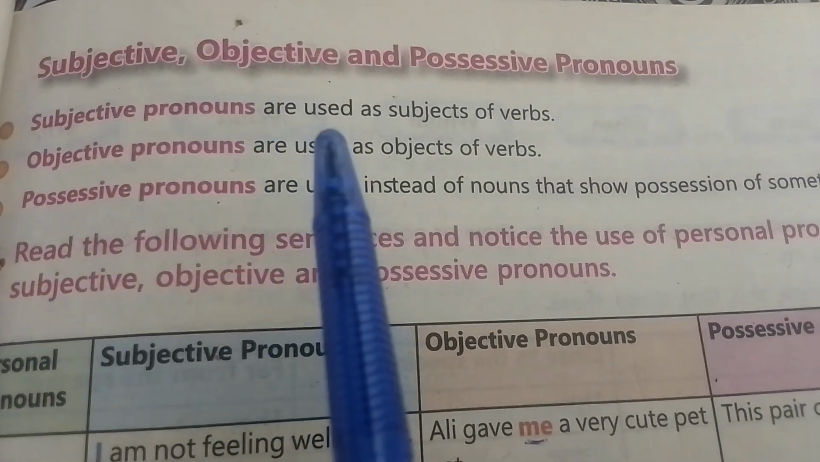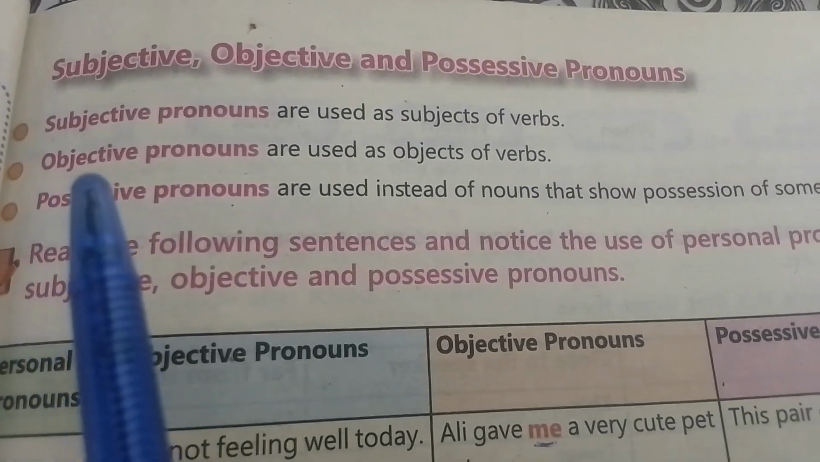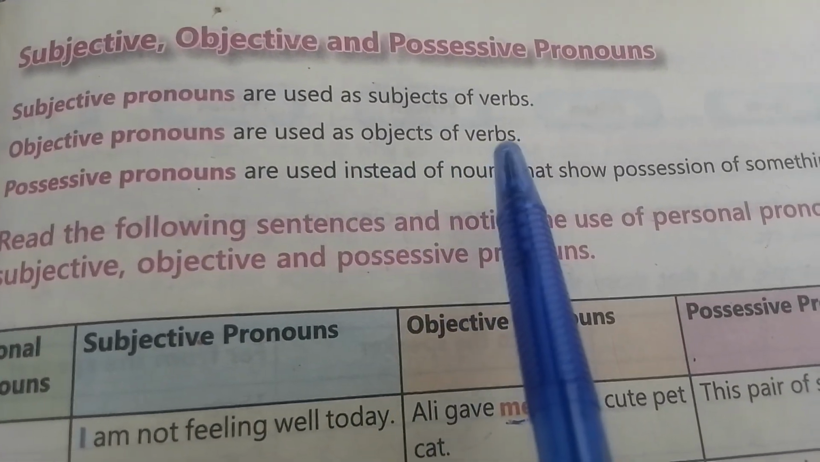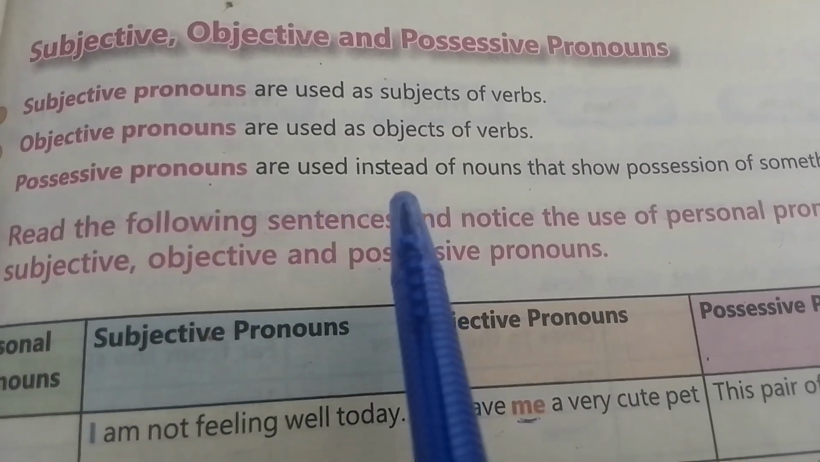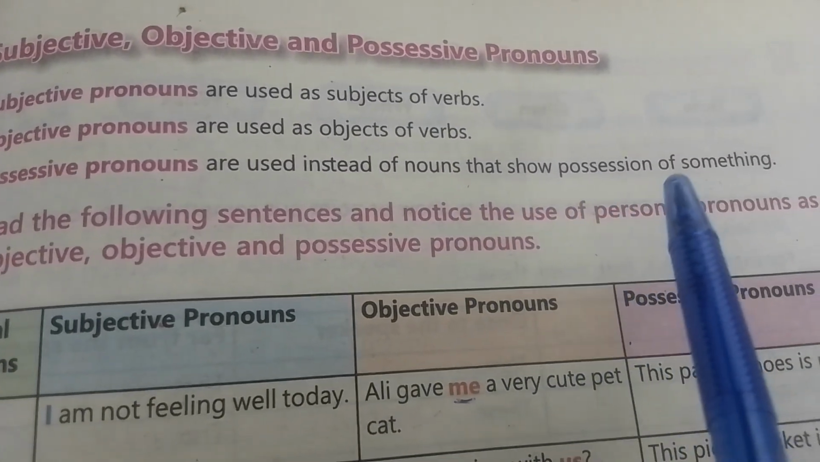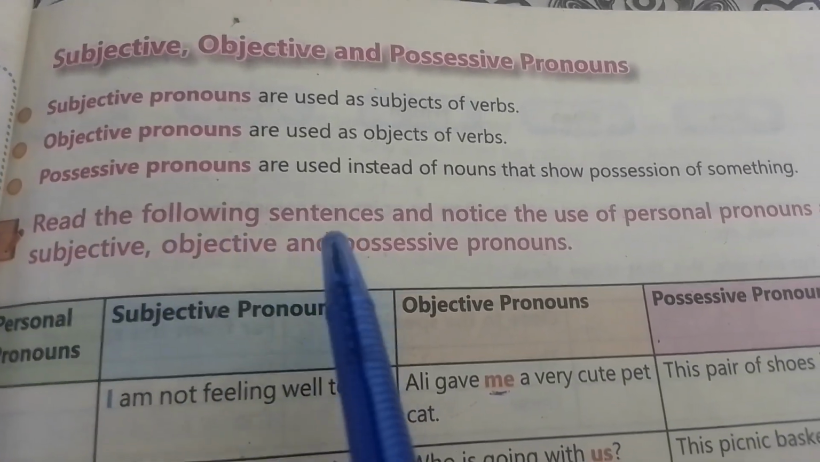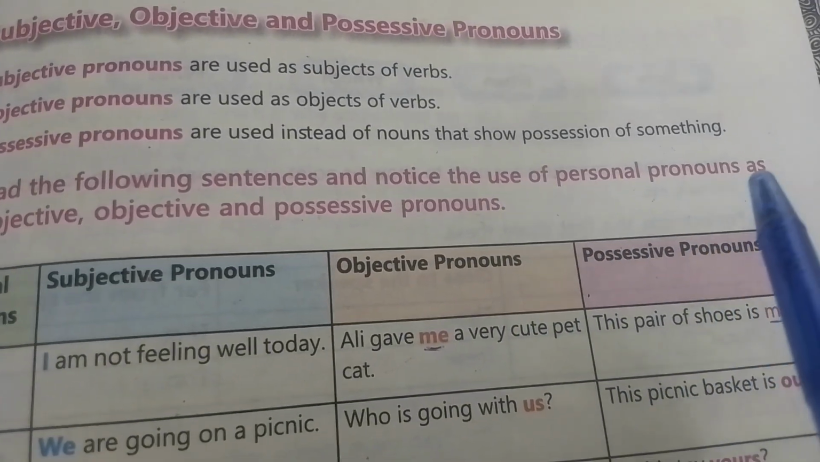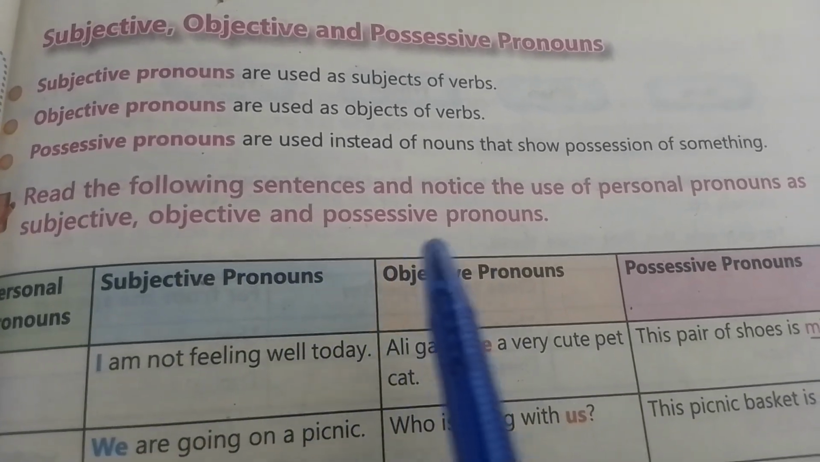Subjective pronouns are used as subjects of verbs. Objective pronouns are used as objects of verbs. Possessive pronouns are used instead of nouns that show possession of something. Read the following sentences and notice the use of personal pronouns as subjective, objective, and possessive pronouns.